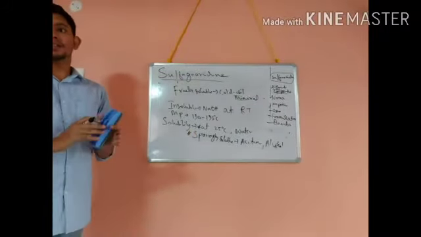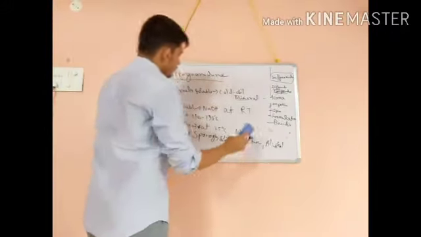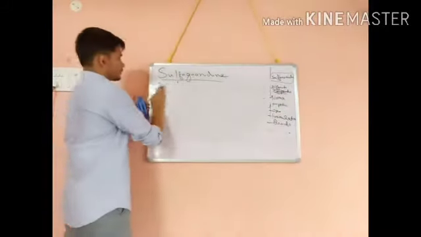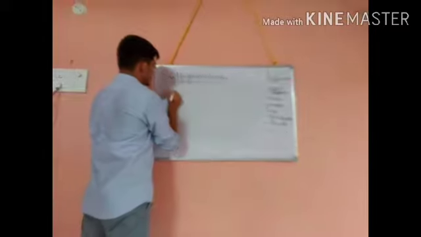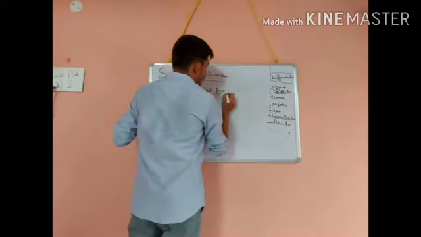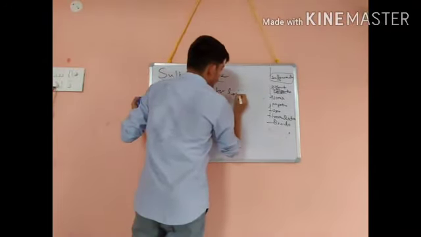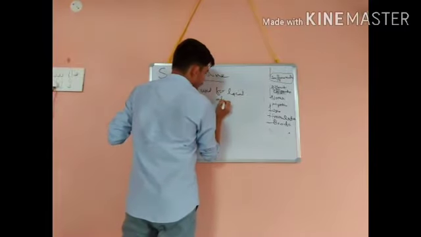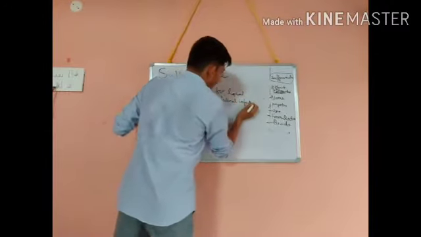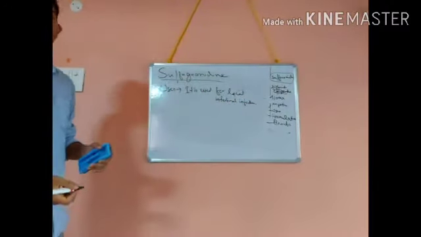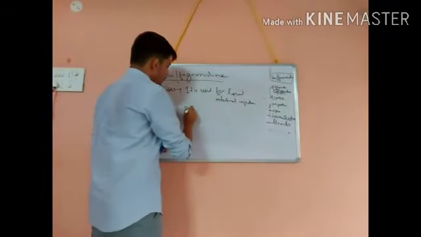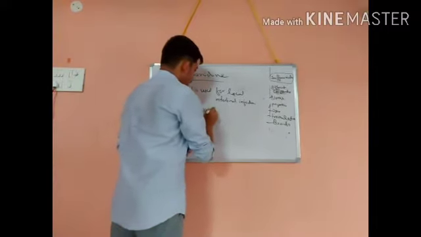Next we have to see the uses of this sulfa drug. So what are the uses? It is used for local intestinal infections, mainly in bacillary dysentery.